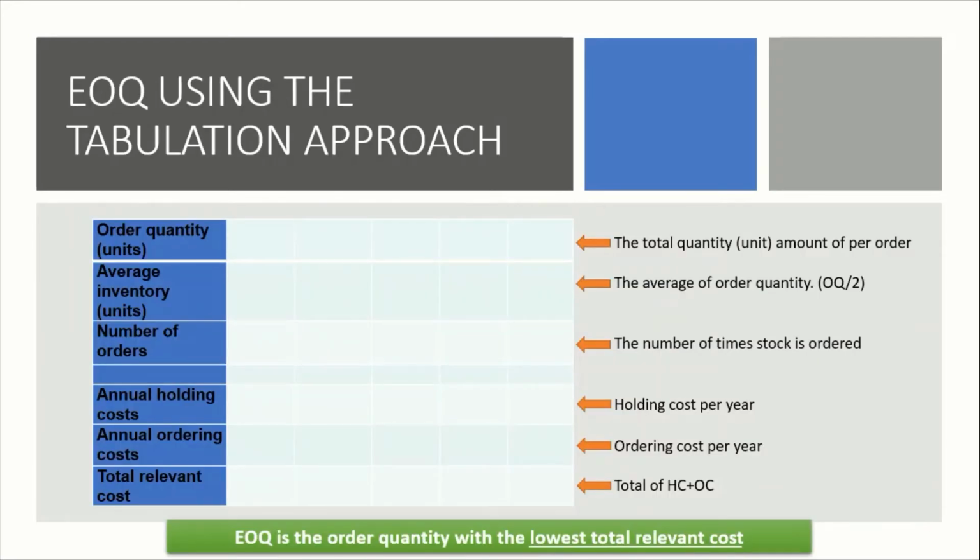So this is the table that is used to find EOQ. The first is the total quantity unit amount per order and the average order quantity. The third is the number of times stock is ordered, and then there are holding costs and ordering costs, and you will have the total of the two costs. So how do you find EOQ in this table? It is the lowest total relevant cost. So this is how you calculate EOQ using tabulation.